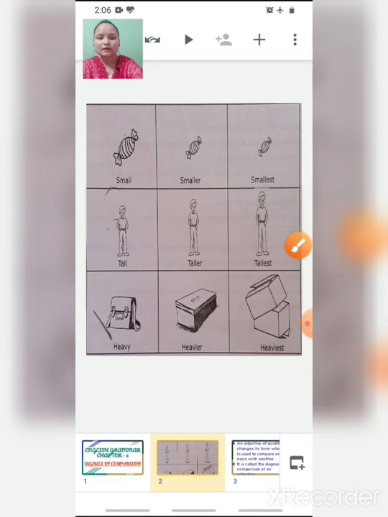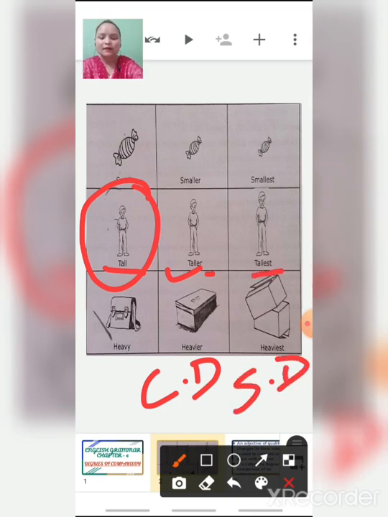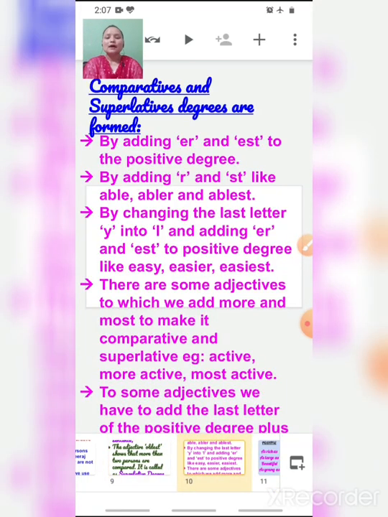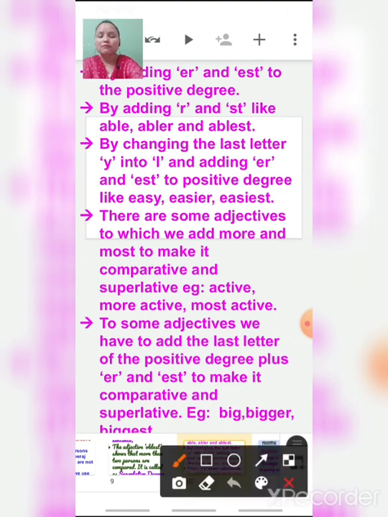Here you can see an example, like tall. To this positive degree we add er, taller, and it becomes the comparative degree. Adding est, it becomes tallest, the superlative degree. By adding r and st, like able, abler and ablest: able is positive, abler is comparative by adding r, and ablest is superlative by adding st.